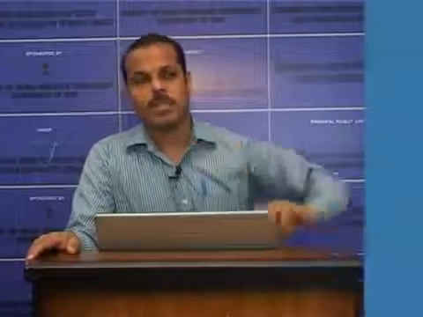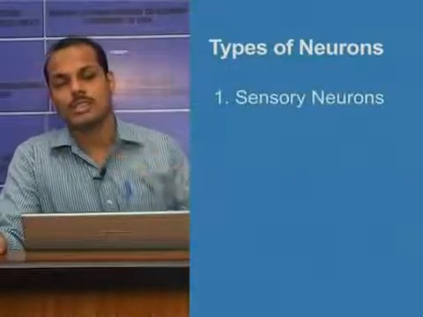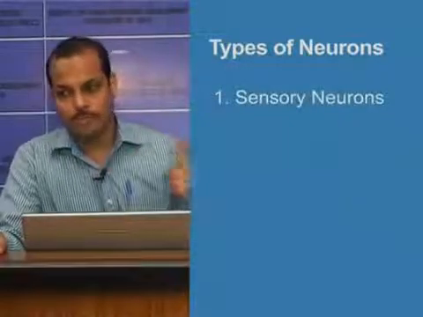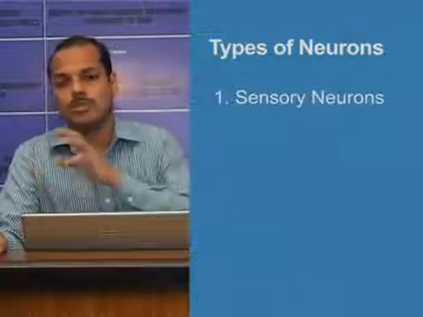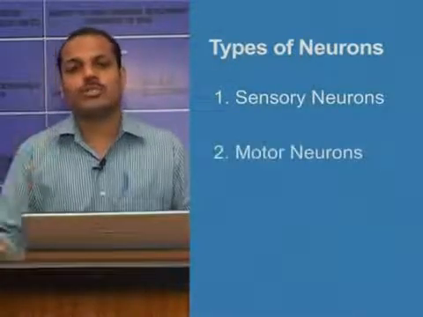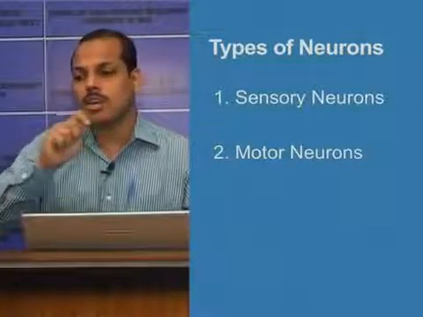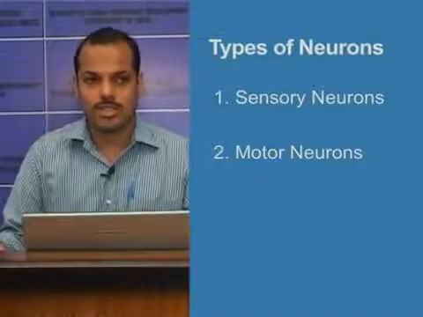That is mainly based on the location and direction in which the neuron conducts the impulses. There are mainly 3 types of neurons. The first one is sensory neuron. Sensory neuron carries impulses to the central nervous system. Then there are motor neurons, which carry impulses away from the central nervous system.